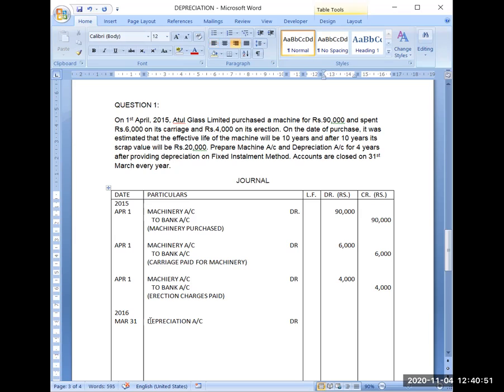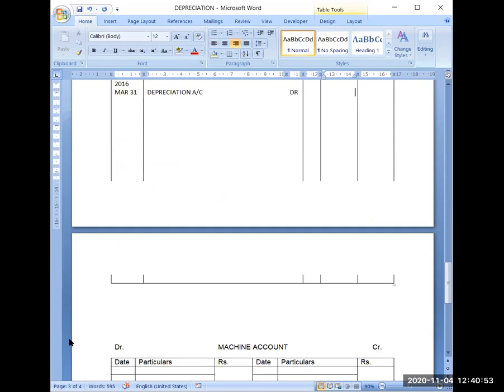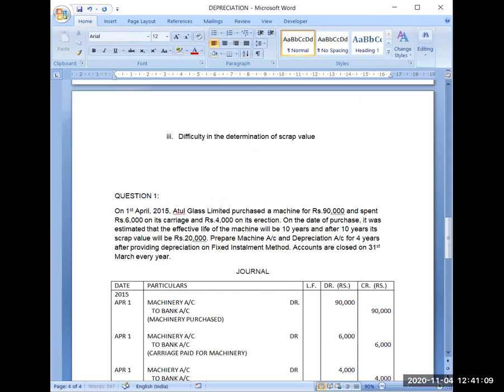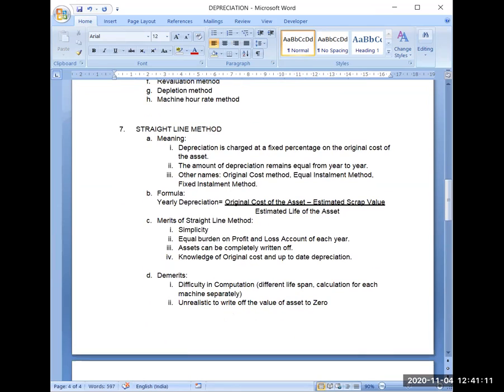Now I have to calculate the depreciation. For that, I will give a working note here. Working note. I will first write down the formula for calculation of depreciation.